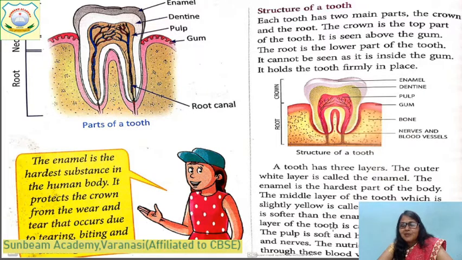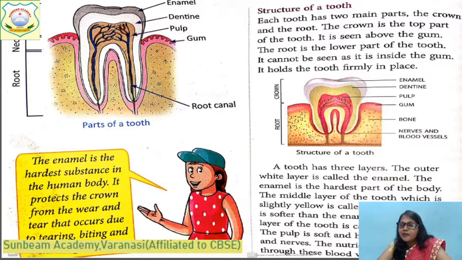And the innermost layer of the tooth is called pulp. This is pulp. The pulp is soft and pink in color. This has blood vessels and the nerves are present. That's why you feel tooth decay, na. आपको दांत में दर्द होता है, आप feel करते हो कैसे? Because the nerves are present, and sometimes blood comes, na, because the blood vessels are present.